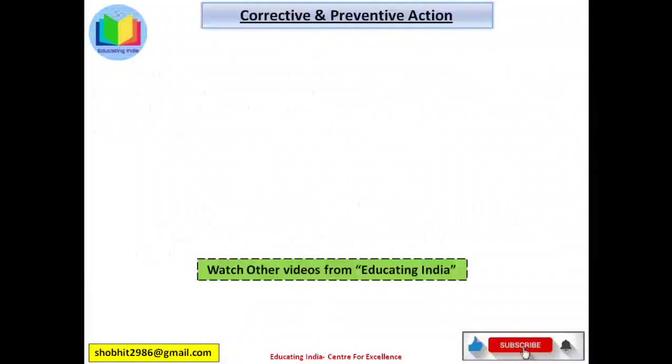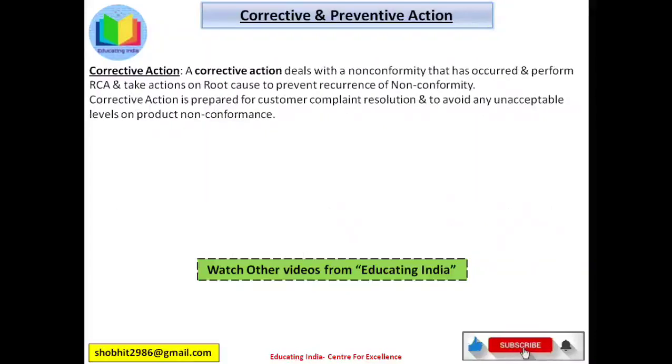Now we will see what is corrective and preventive action. Corrective action deals with a non-conformity that has occurred, performs RCA and takes actions on the root cause to prevent recurrence of the non-conformity. Corrective action is prepared for customer complaint resolution and to avoid any unacceptable labels on product non-conformance. It means that corrective actions are taken to avoid any non-conformities on a manufactured product. Temporary corrective actions are taken like repair and rework to solve the problem at the customer end.